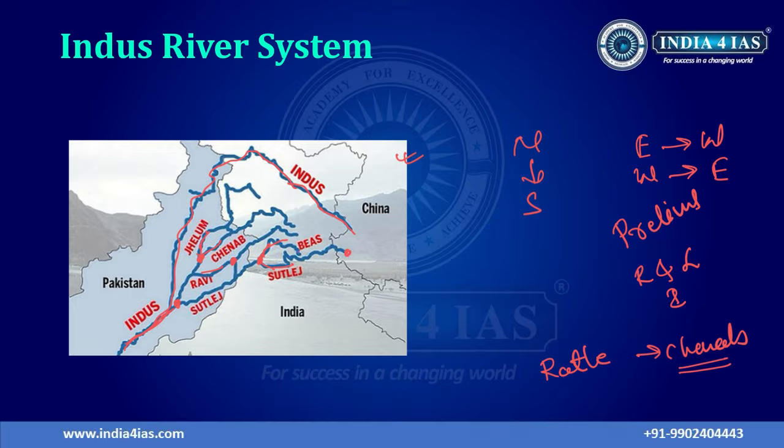So Beas originates within India, Ravi in India, Chenab in India, and Jhelum in India. Whereas Satluj originates in Tibet. And Indus, we know that it also originates in Tibet. So these are the few factual details regarding the Indus River system.